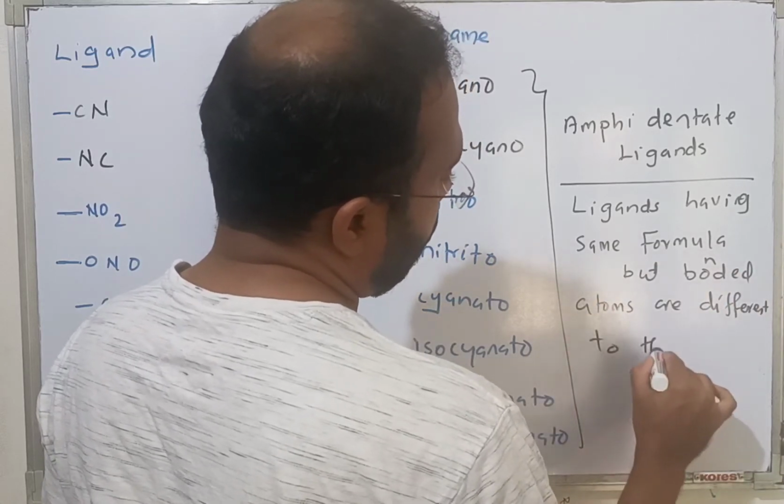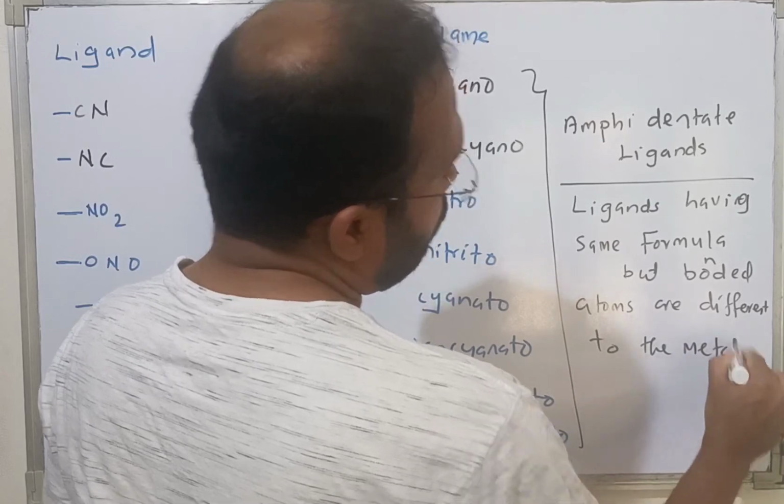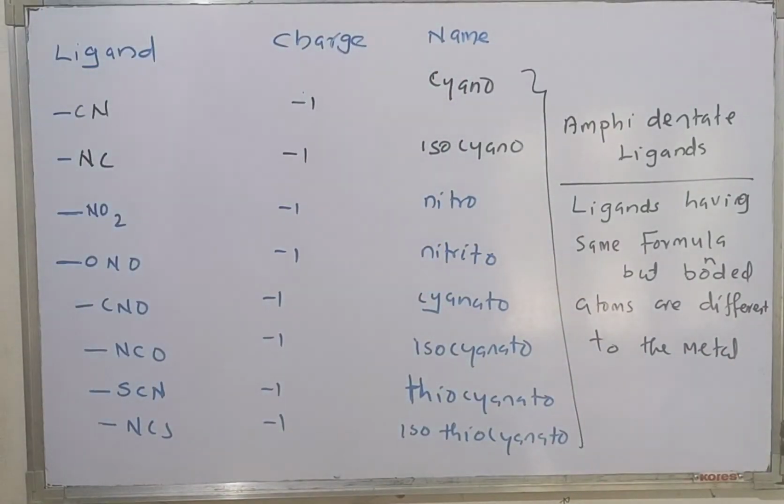Such ligands are called amphidentate ligands. Therefore, these are all examples of amphidentate ligands. Now I go to another type of ligands.